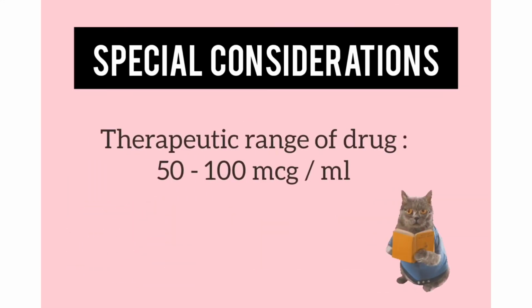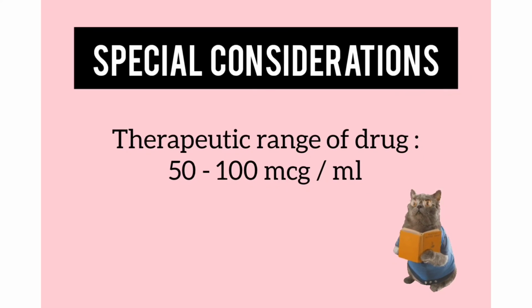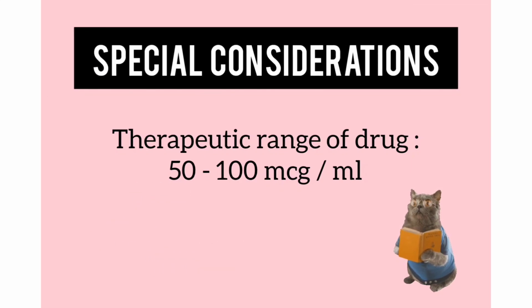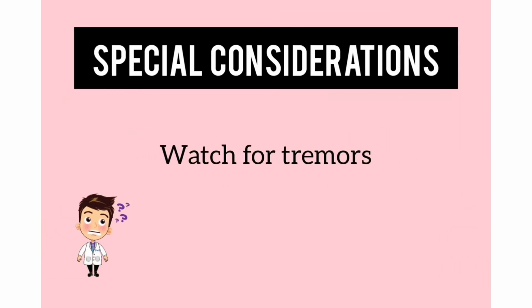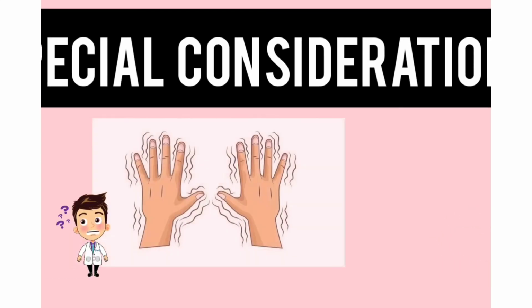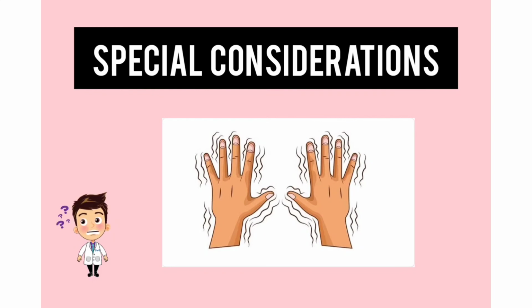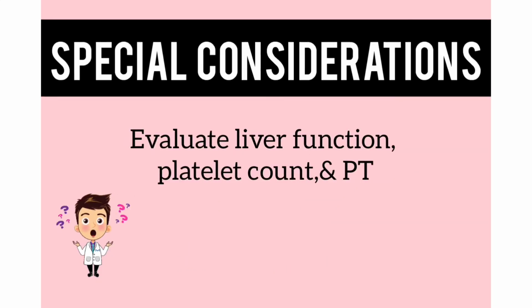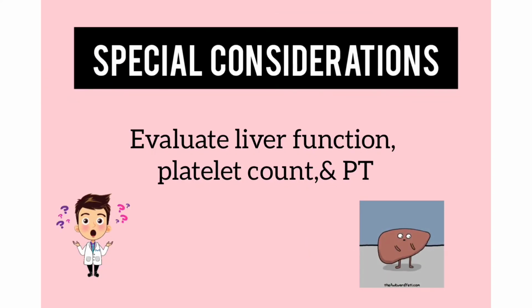The next thing is the nurse must monitor plasma level and make dosage adjustment as needed. Therapeutic range of drug is 50 to 100 micrograms per milliliter. And watch for tremors because they may indicate need for dosage reduction. Lastly, the nurse must evaluate liver function, platelet count, and PT at baseline and monthly intervals, especially during first 6 months of therapy. That's all.